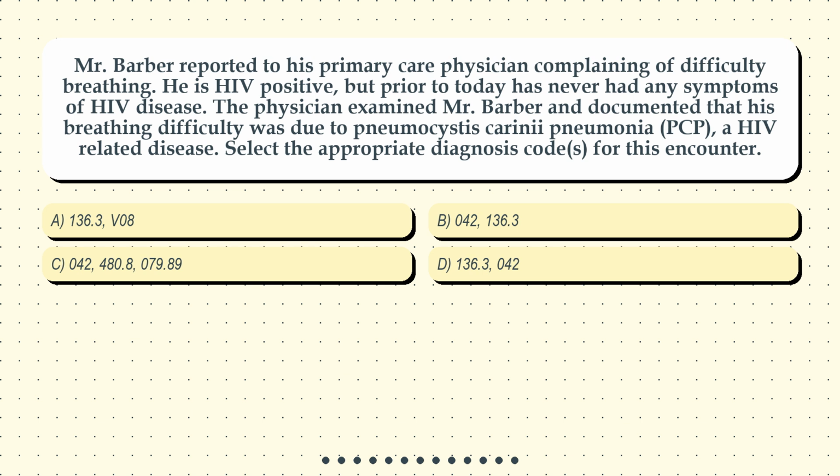Option A. 136.3, V08. Option B. 042, 136.3. Option C. 042, 480.8, 079.89. Option D. 136.3, 042.